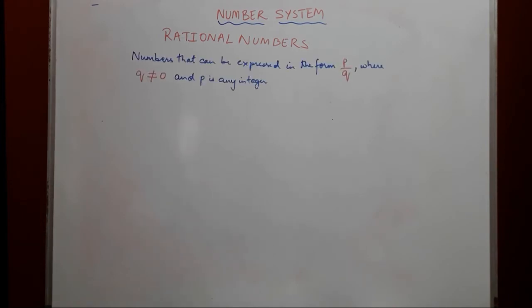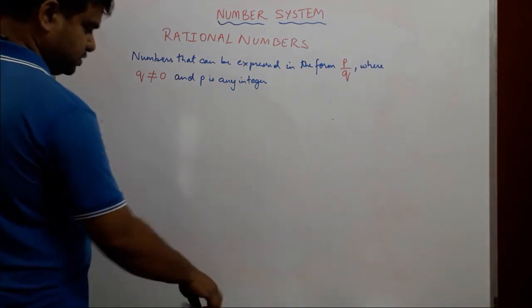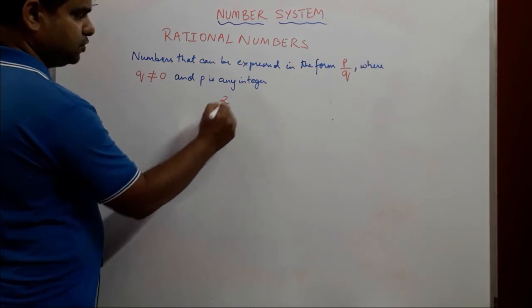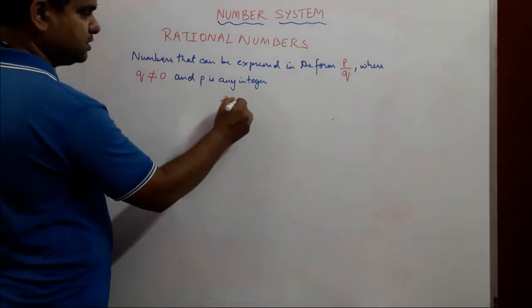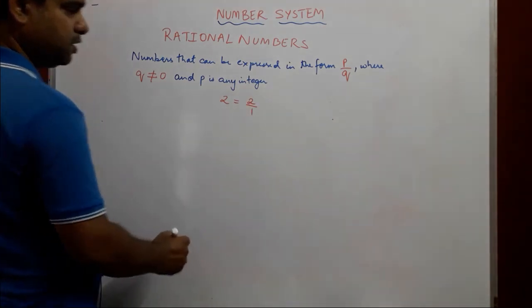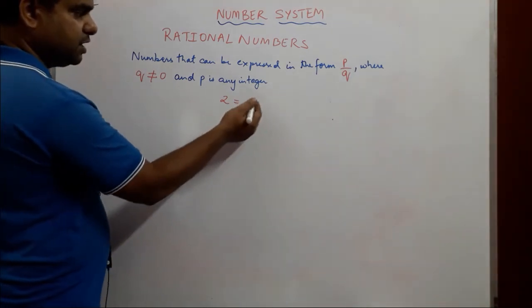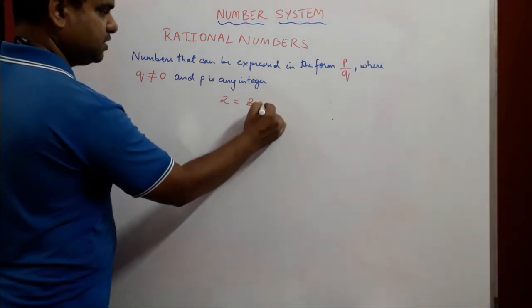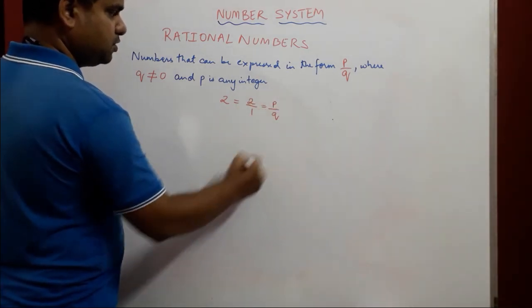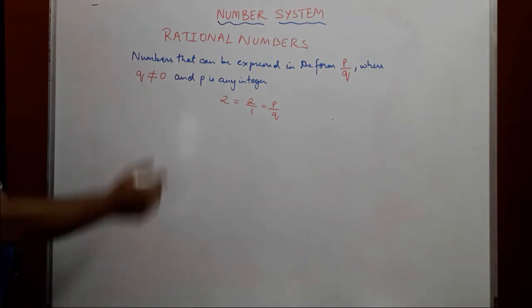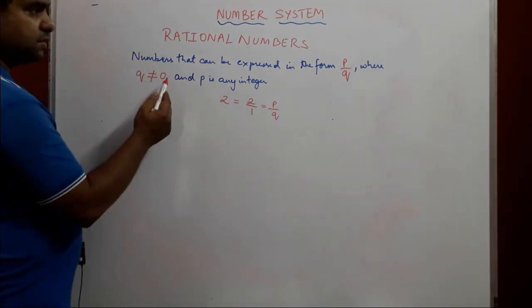Numbers that can be expressed in the form p upon q, where q is not equal to 0 and p is any integer. Let's take an example of rational numbers. For example, the number 2. We can easily write this as 2 upon 1, right? 2 upon 1 is also 2, but we don't write it always. So 2 can be written as 2 upon 1. So this is expressed in which form? P upon Q.